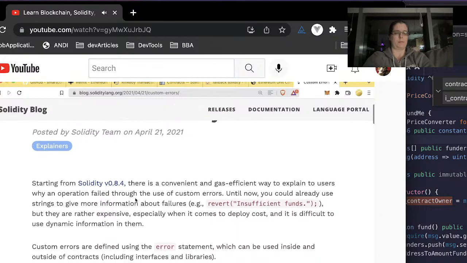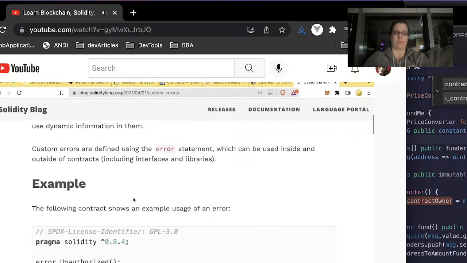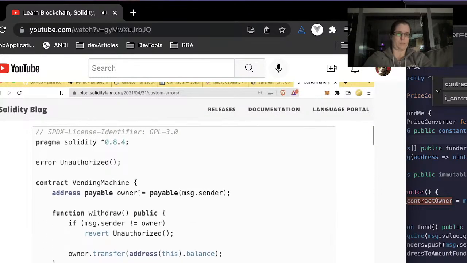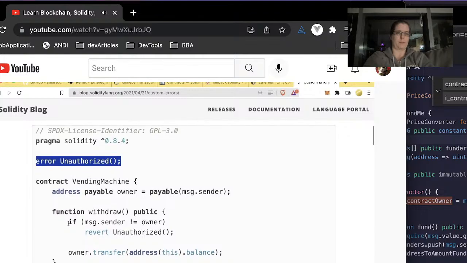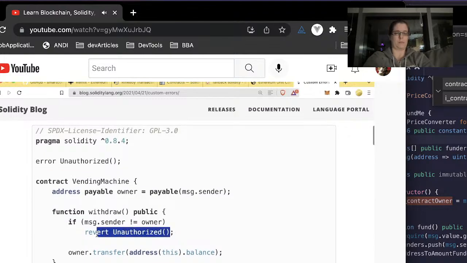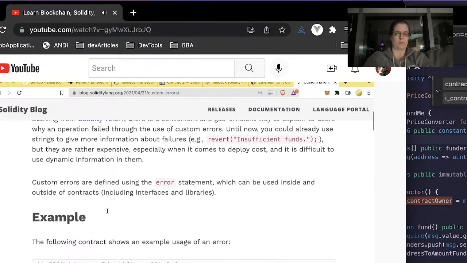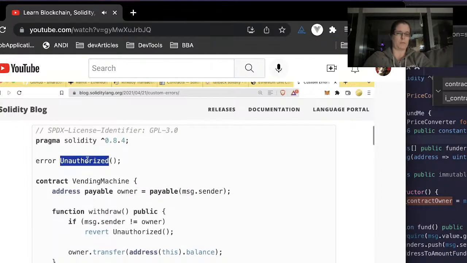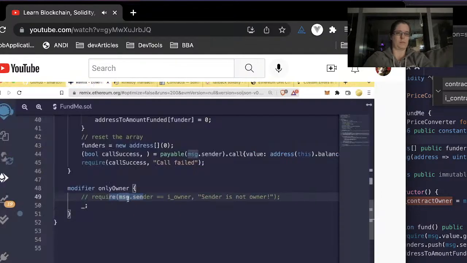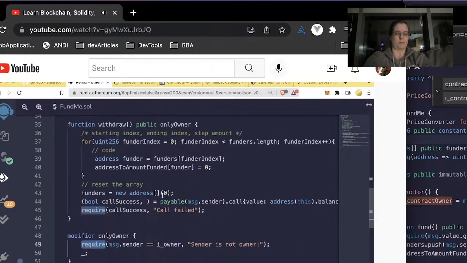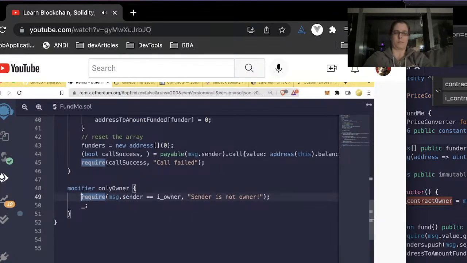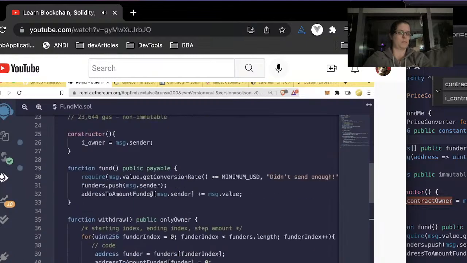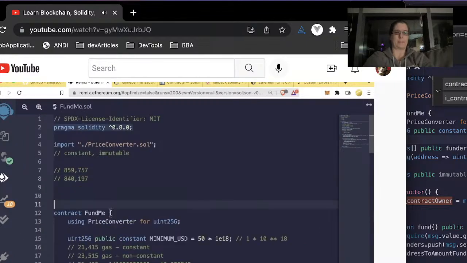As of 0.8.4 of Solidity, you can now actually do custom errors for our reverts. We declare them at the top and then use ifs instead of require, and then just add our revert statements. This ends up saving a lot of gas since we just call the error code as opposed to calling the entire string associated with the error. So for example, with our require down here, and with all of our requires, instead of having this require, we could create a custom error. So at the top, what we could do is we could say error NotOwner.